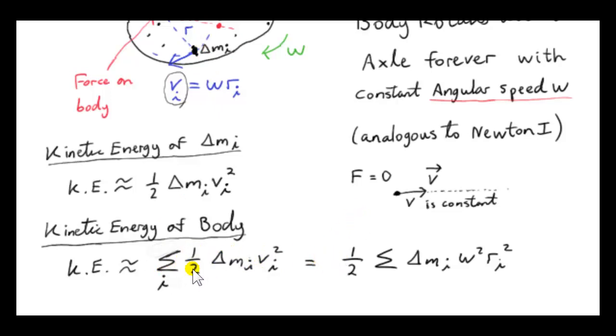Now, this half is just a constant that can be taken outside the sigma. What about Vi? Well, we can use the fact that Vi is omega times Ri. So Vi squared is omega squared times Ri squared. Now, omega squared is a constant. It's the same for all the particles. So this constant factor can be taken outside the summation. Okay, so it's Ri that varies, depending on how far the particle is from the axle, but omega is constant for all particles.